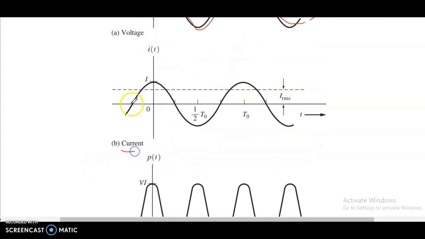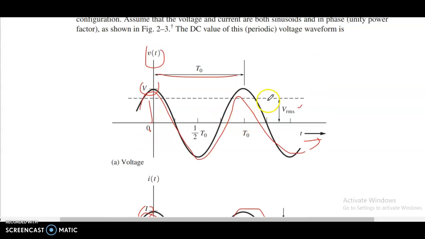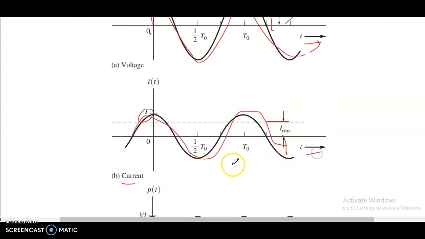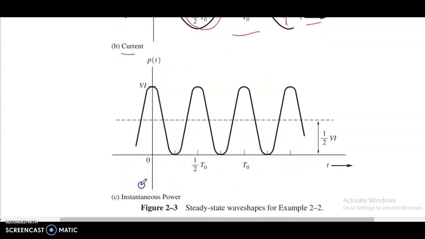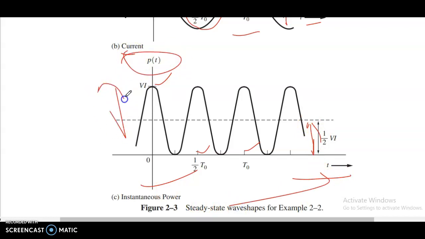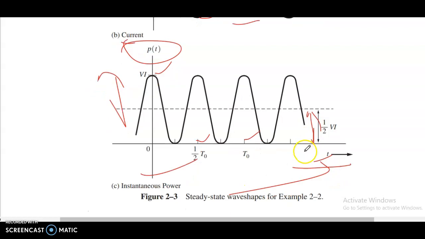Current sinusoidal waveform. In between here is the Irms current I, and here in between is this Vrms. This is power, instantaneous power, VI, and 1 by 2 VI, with time t on the x axis and power on the y axis.